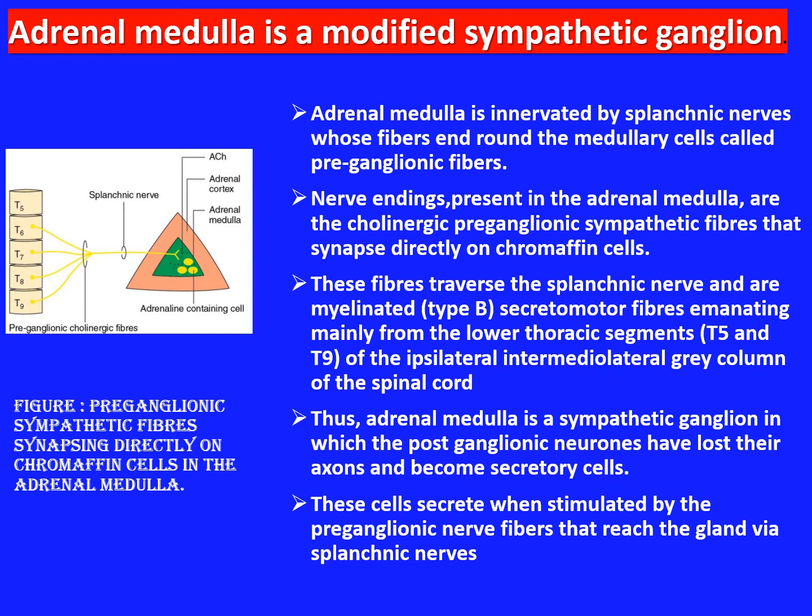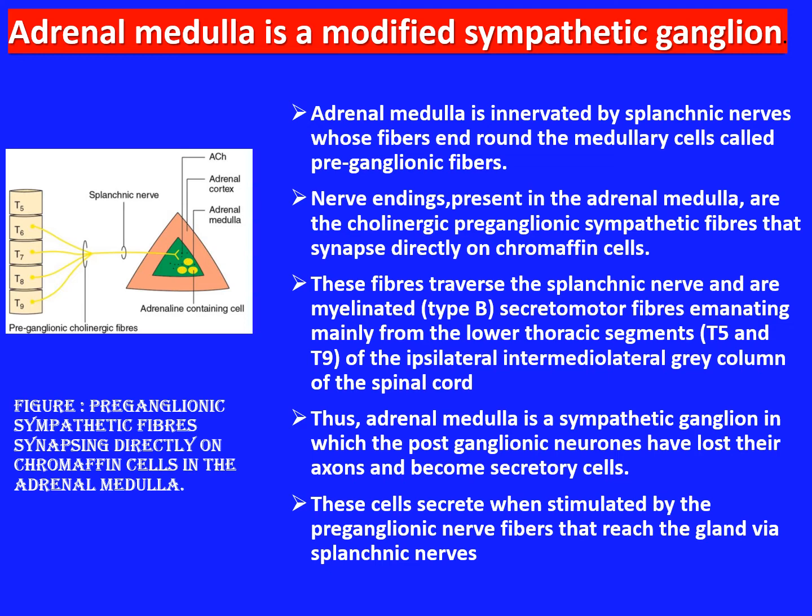Now the adrenal medulla is innervated by the splanchnic nerves whose fibers end around the medullary cells; these are the preganglionic fibers. These fibers are myelinated type B secretomotor fibers which come out from the lower thoracic segments, T5 to T9, of the intermediolateral gray column of the spinal cord.